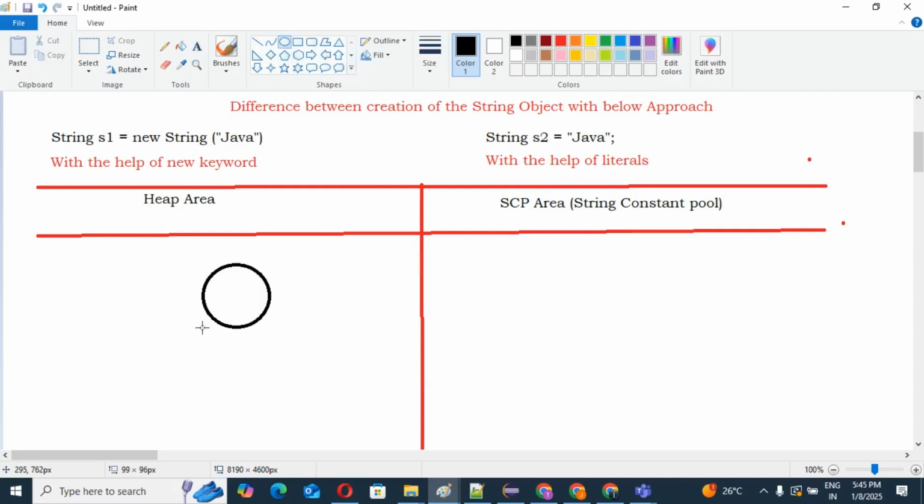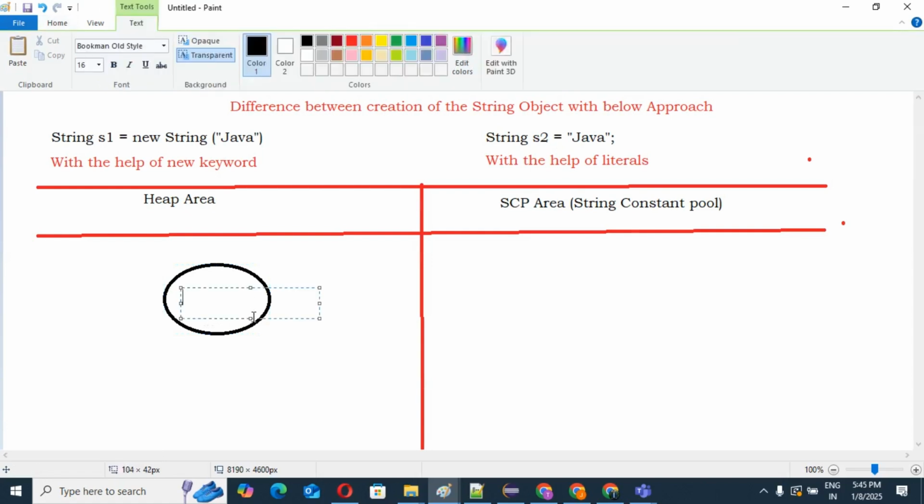This object, this one. What is this? This is our Java, right? Because we are creating one object. With the help of the new keyword, compulsorily one object will be created in our heap area.